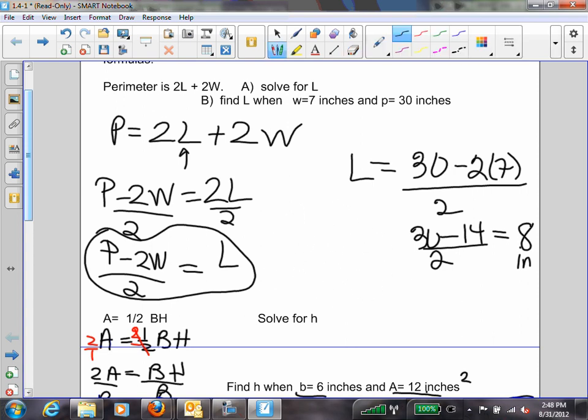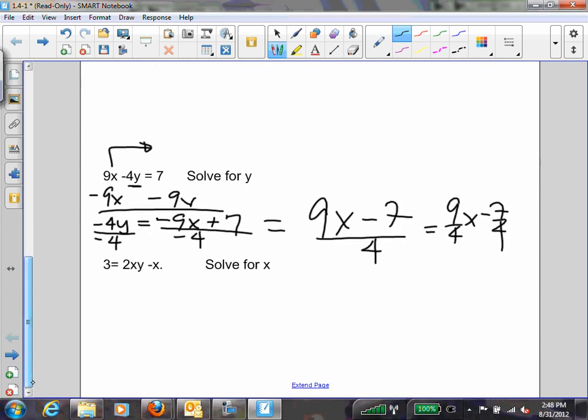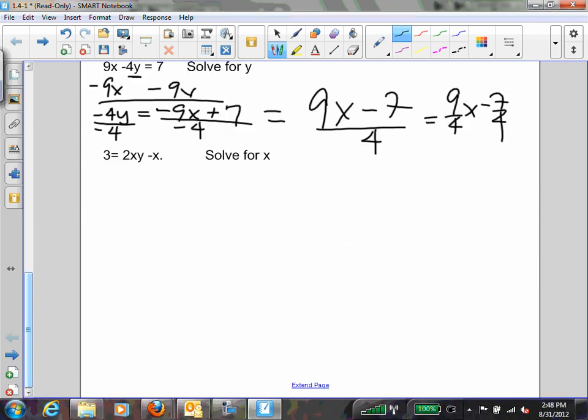Okay. All right, I think, is there one more? Okay. All right, solve for x. That means x has to be isolated, correct? How many times does x appear in this problem? I can't solve if it appears twice. So somehow I have to rewrite this equation so that it appears only once.